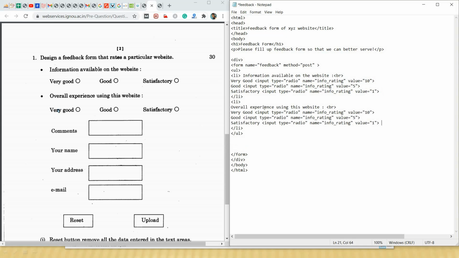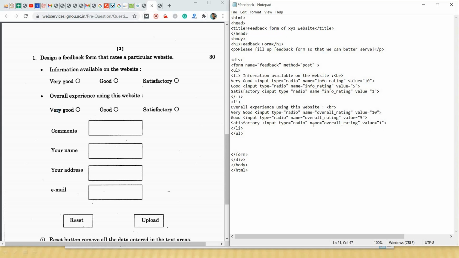After copying and pasting, we have to change this name. Earlier it was info rating, now we will change this to overall rating, overall underscore rating. As I explained, we will change this for all 3 radio buttons.